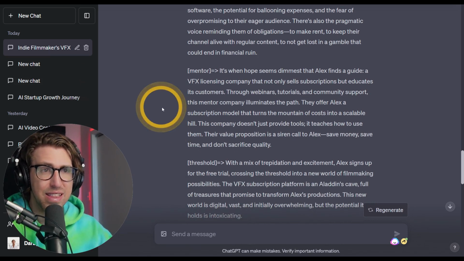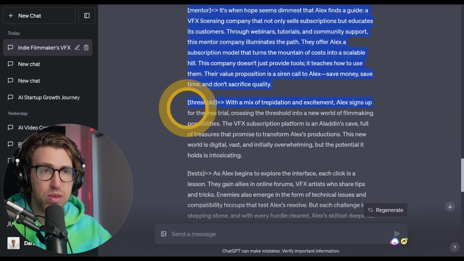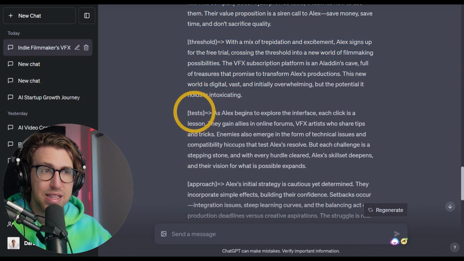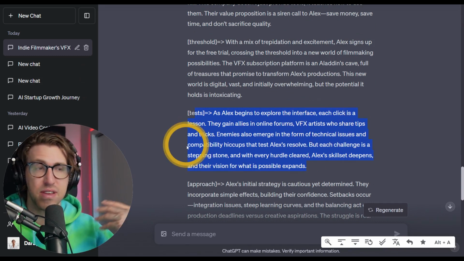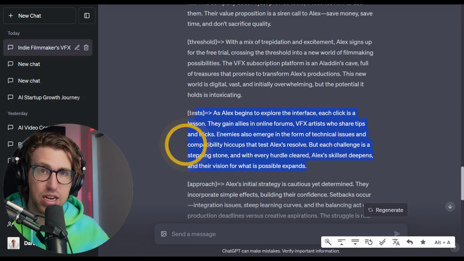You can see that the mentor comes in, they help them with coming over a threshold. They experience different tests. They gain allies in online forums, VFX artists. So maybe this is stuff that I can get imagination and different ideas off of for building a community around our product if we don't have one already.